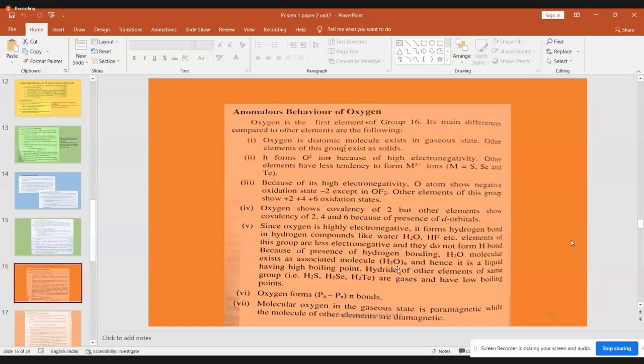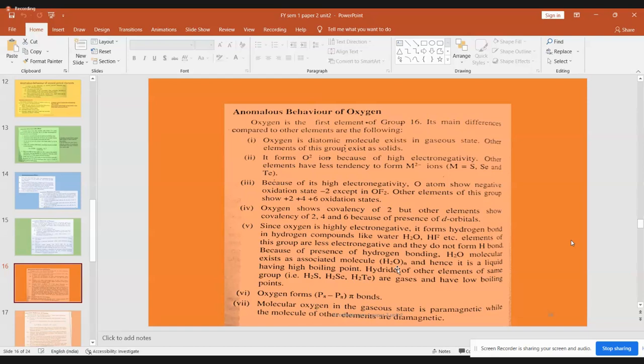Similarly, just like catenation, all the molecules together, not the atoms, it's the molecules which are getting linked up, forming a big structure, and that is because of the association of the molecules, which is possible because of the hydrogen bond. So there is going to be hydrogen bonding between the water molecules, which is holding all these water molecules together.